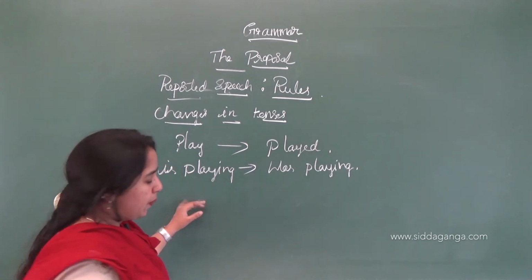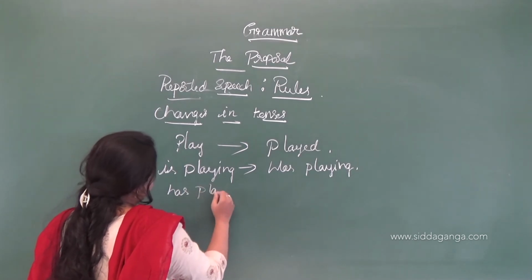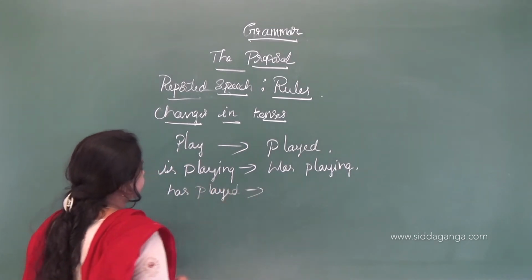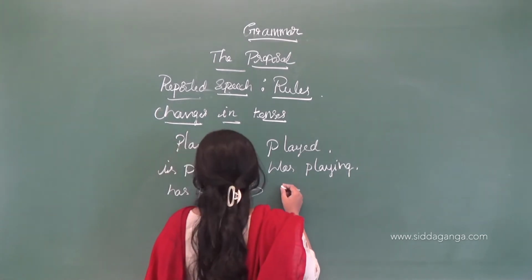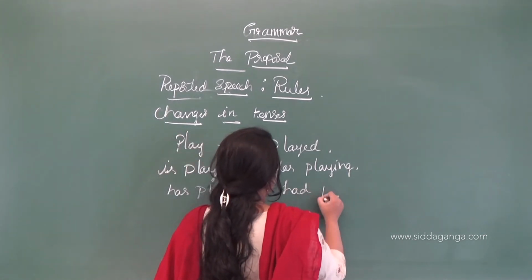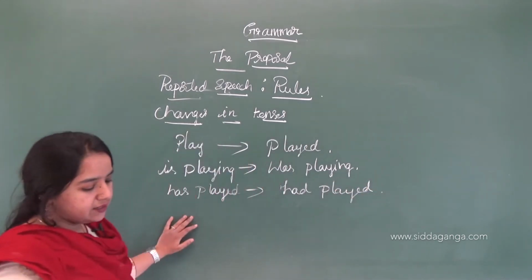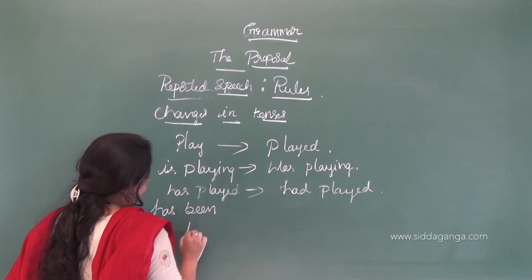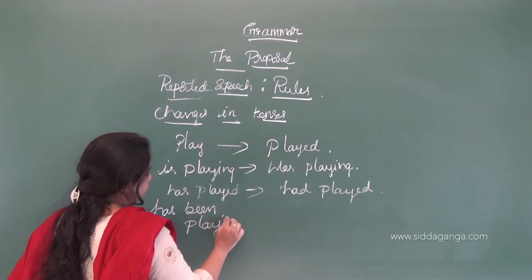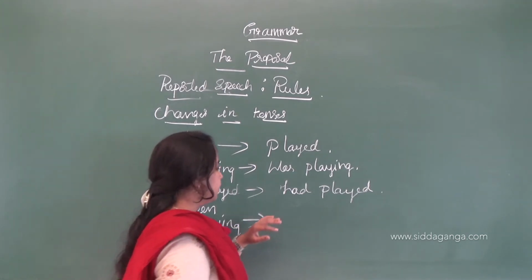The next is has played, a present perfect tense. It changes into past perfect tense, had played. The next is has been playing.